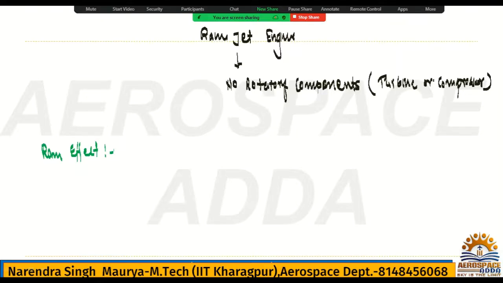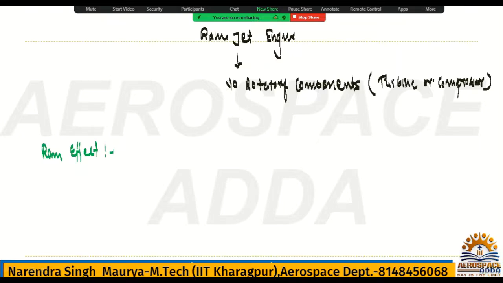You go to some altitude with some speed, you launch it, and then it will work. That is point one. The second point: if you go to the working process, how can the pressure rise inside the ramjet engine?